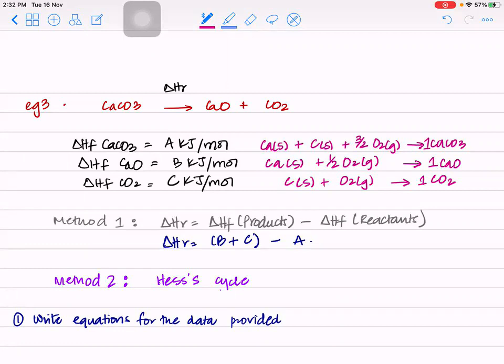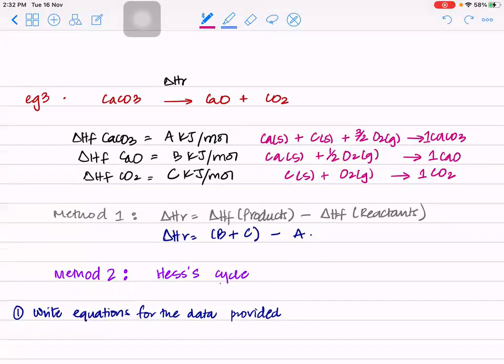Very often, instead of giving you this, they will tell you to find the enthalpy change of formation of something, and we'll see such questions. Sometimes this equation is also not given to you and they give you a terminology by which you have to figure out the equation. Like they can say, find the formation of calcium carbonate. Not in this case, it won't apply. Anyway, let's just move ahead, and when we get to those questions, I will explain.